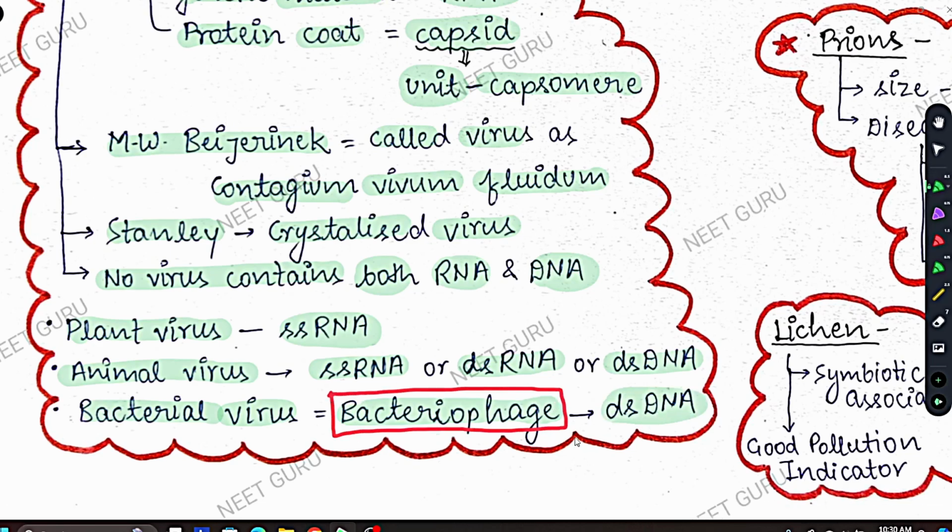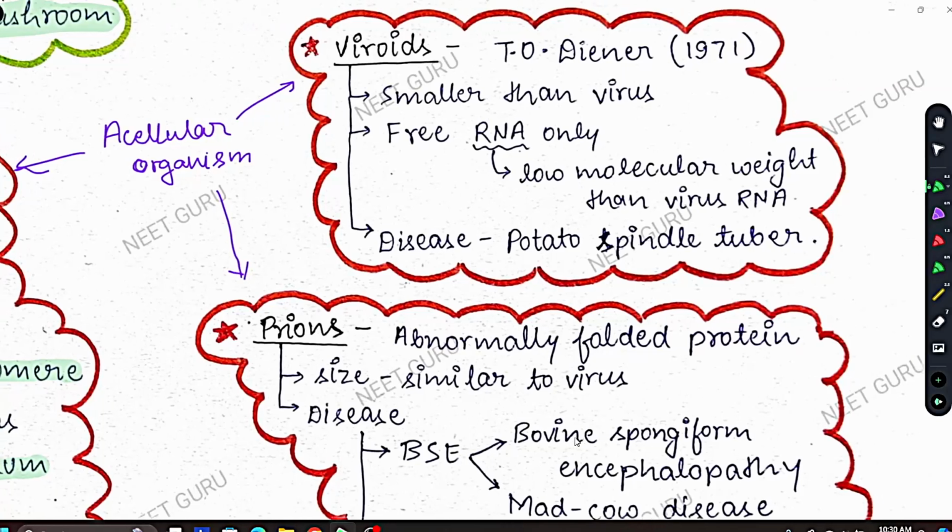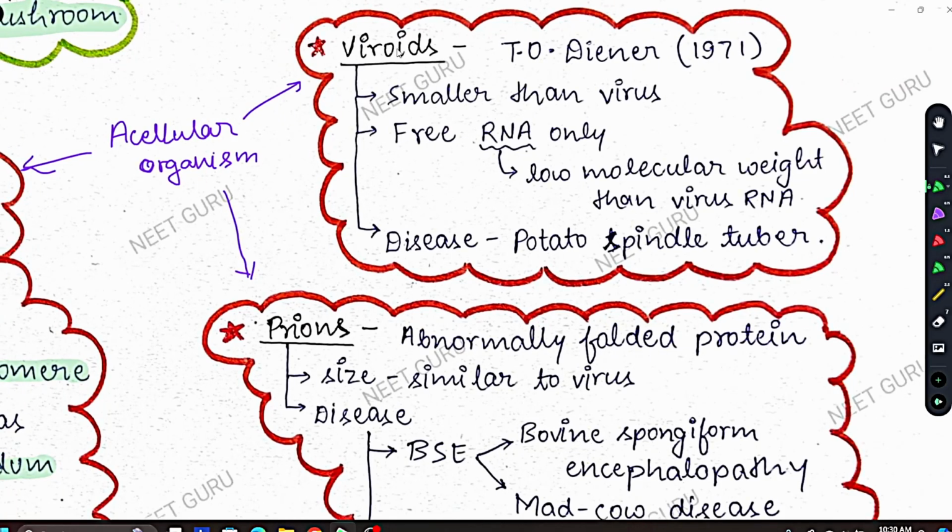Okay, so here come the viroids. We are done with the virus. Viroid is also a non-cellular organism. It does not have a complete cell structure. It is free RNA only. Viruses have genetic material plus protein coat. Any virus can have RNA plus protein or DNA plus protein, but viroids have only RNA, nothing else. So viroids are free RNA only.